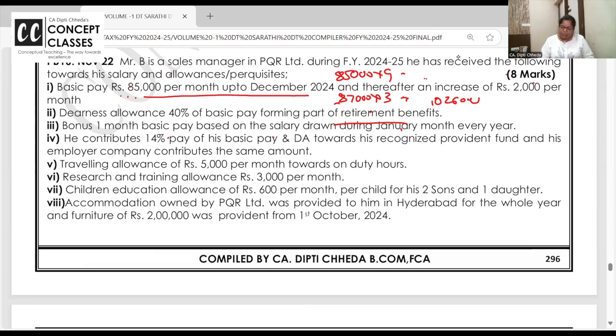He contributes 14% of the pay and DA towards RPF and his employer also contributes the same. Okay, Basic and DA ka 14%, but allowed as per the act, contribution in the RPF is 12% of the basic and DA and interest is exempt up to 9.5%.